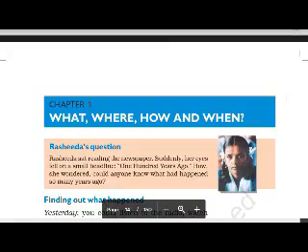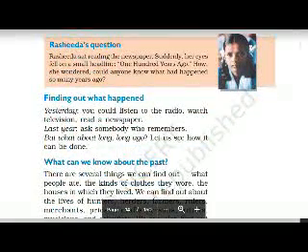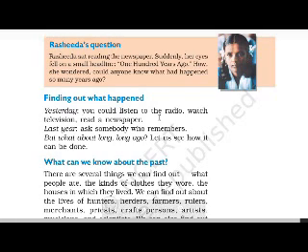Finding out what happened yesterday, you could listen to the radio, watch television, read a newspaper. Last year, ask somebody who remembers. But what about long, long ago? Let us see how it can be done.